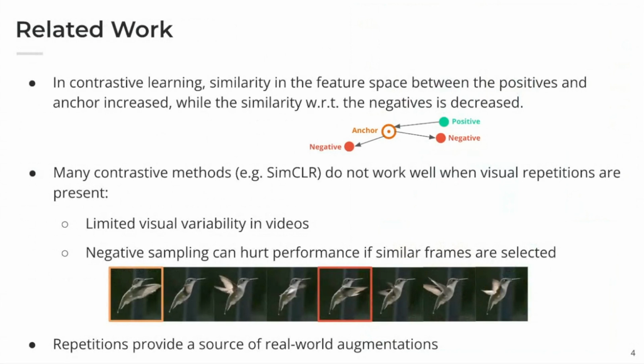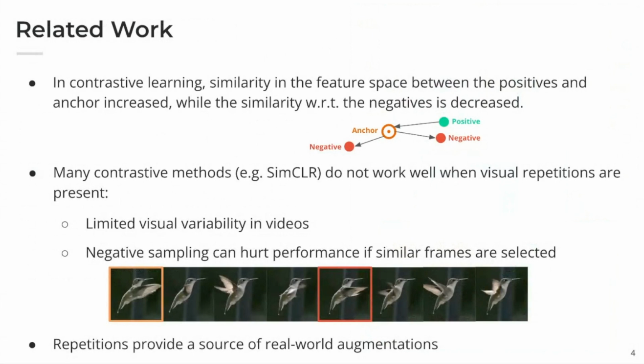Many contrastive methods like CycleCL do not account for the particular properties of this type of video. For instance, in CycleCL, all the other frames are selected as negatives. But given the limited variability of the visual signal in repetitive videos, this can lead to selecting as negatives frames which are very similar to the anchor. We can see here an example.